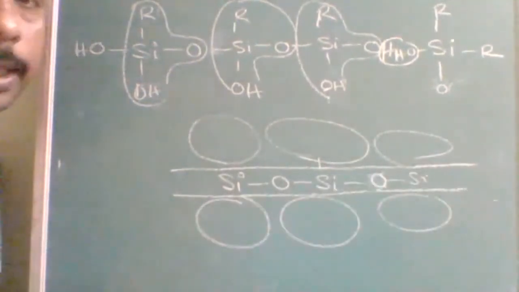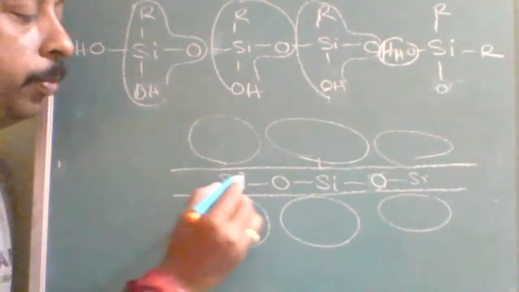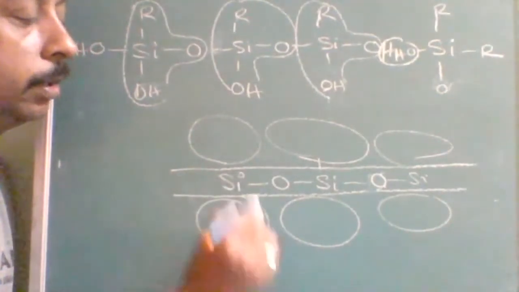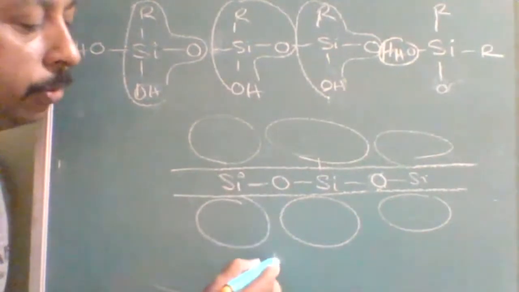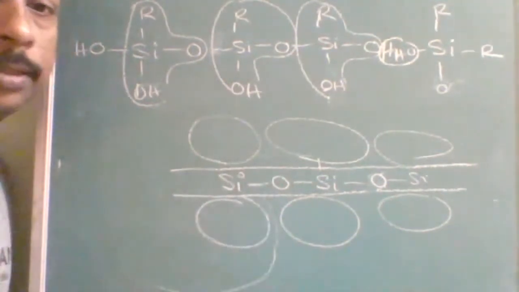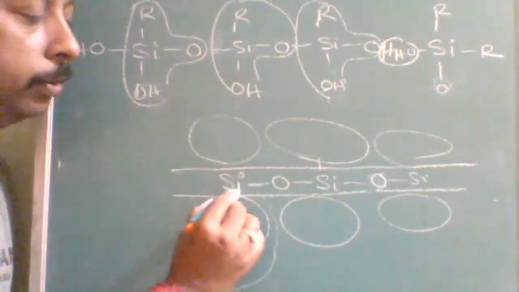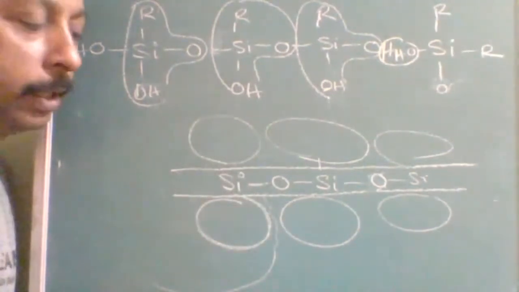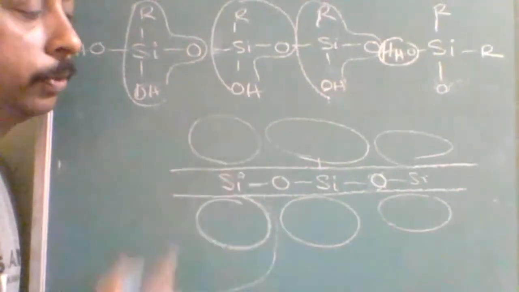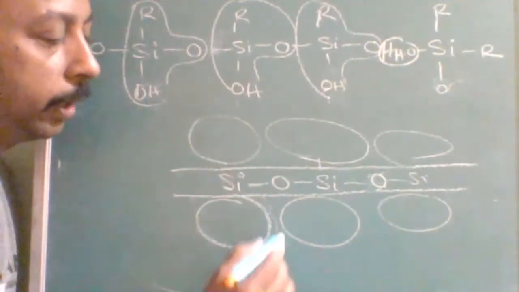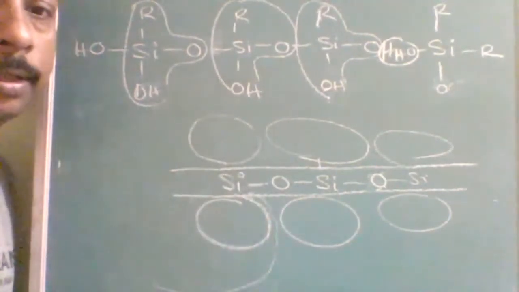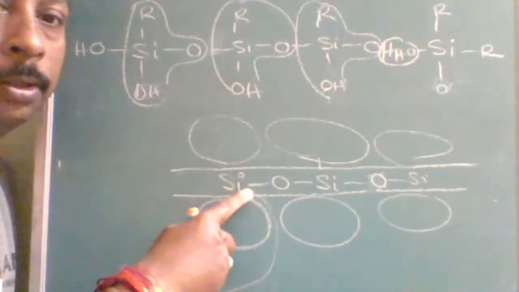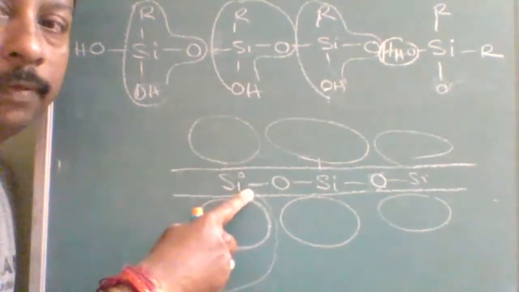So if anybody wants to treat it with this, there is no access to break this bond. Silicones are surrounded by alkyl groups so that water cannot attack and react with the silicon. Water will not get a place to react with the silicon.